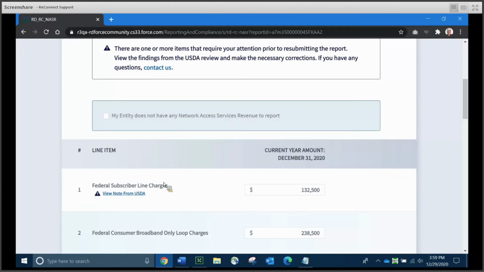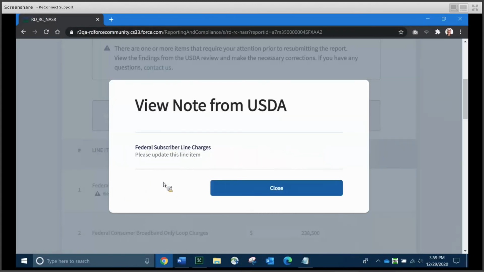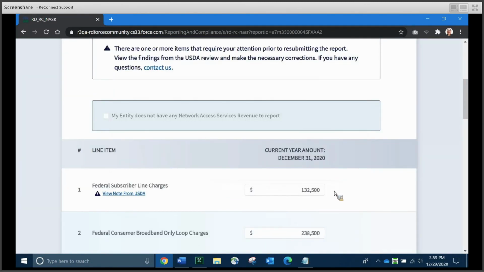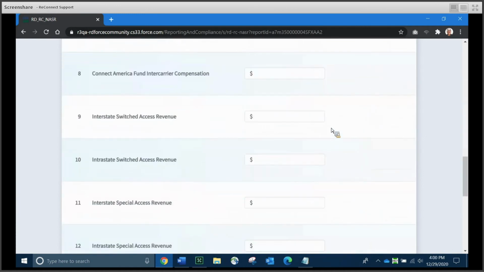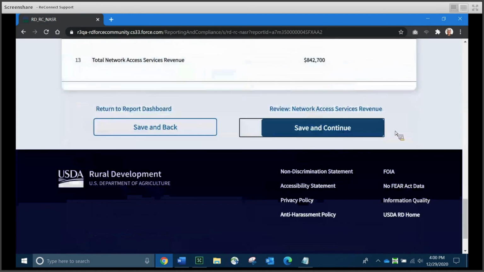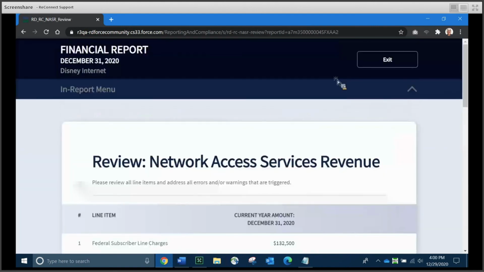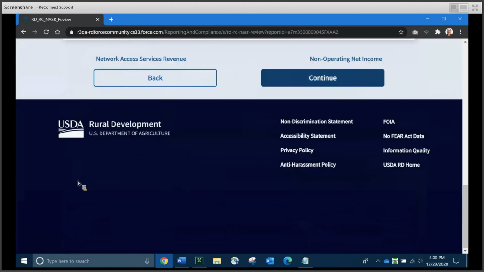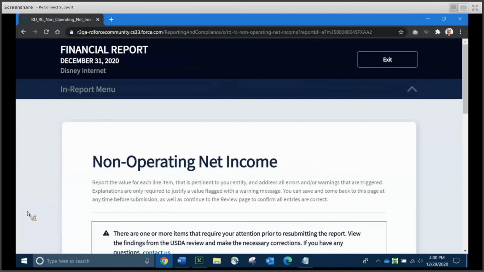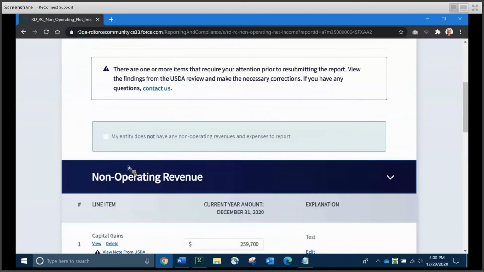For every line item where USDA has listed a comment, you're going to see a little link that says View Note from USDA. Click that. And that's where the USDA reviewer has provided the information that they need. In this case, they've asked for the entity to update the item. Maybe there's later figures. So you would go in and actually change the dollar amount on that particular item. That would clear the view note once you save it. And then you would be able to resubmit the report after you have cleared all of USDA's notes.